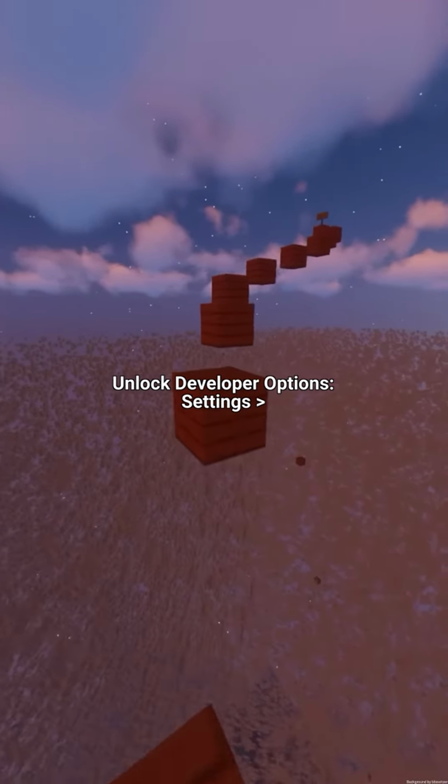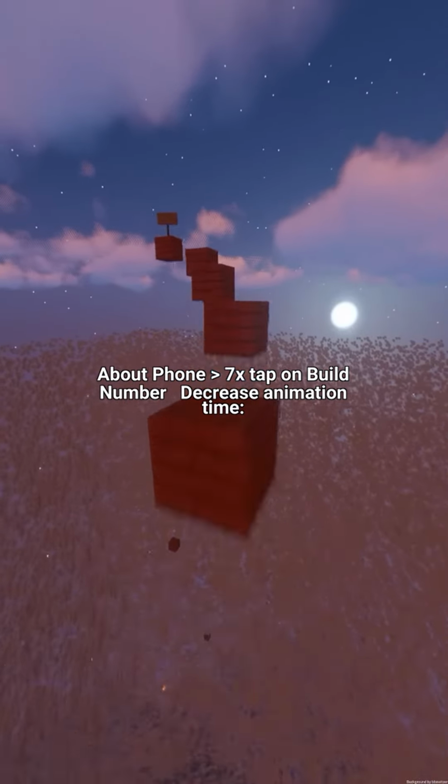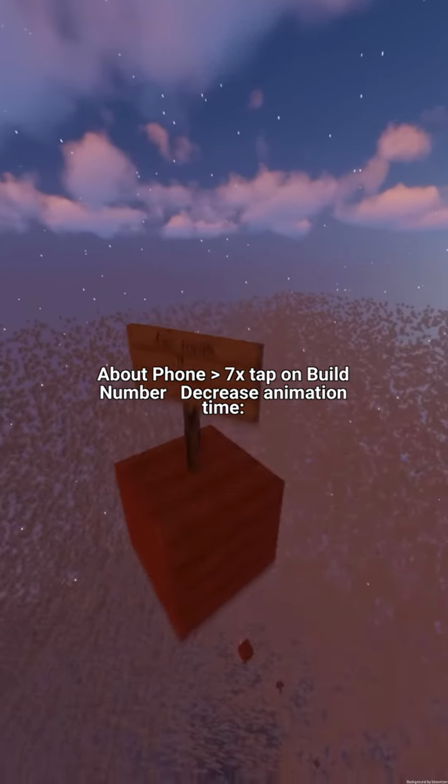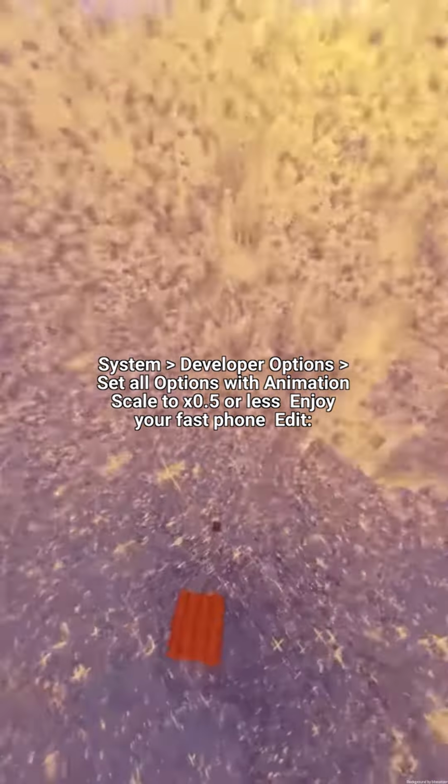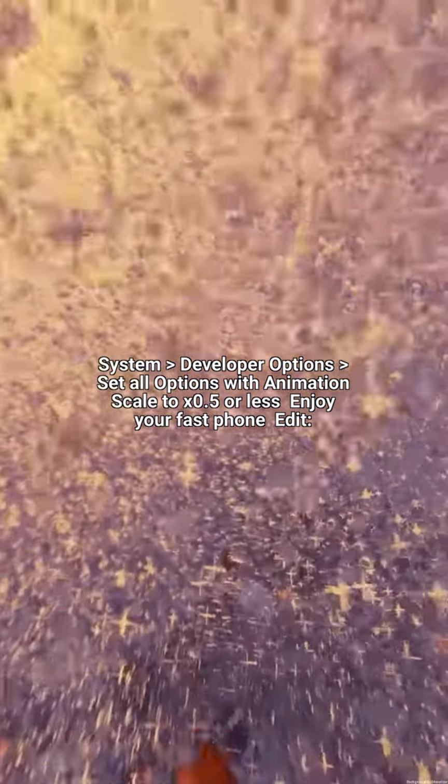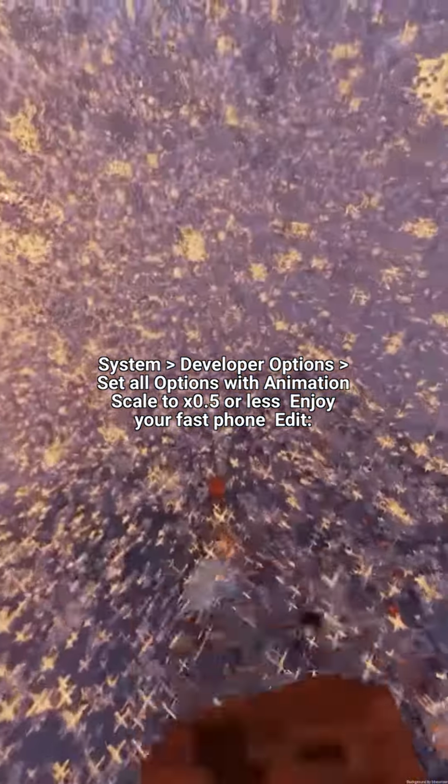Unlock developer option settings: About phone, tap 7x on build number. Decrease animation time: Settings, System, Developer options, set all options with animation scale to x0.5 or less. Enjoy your fast phone. Edit.